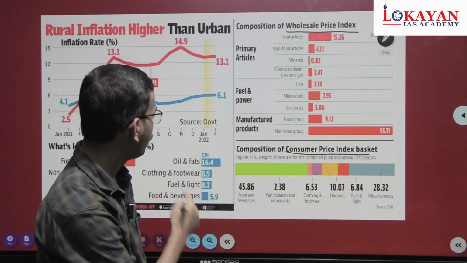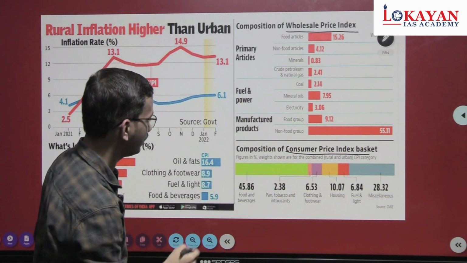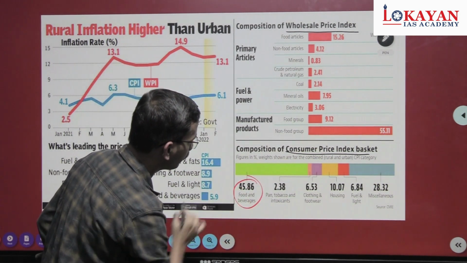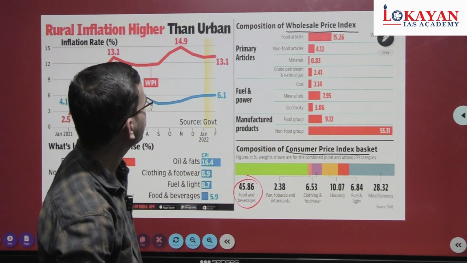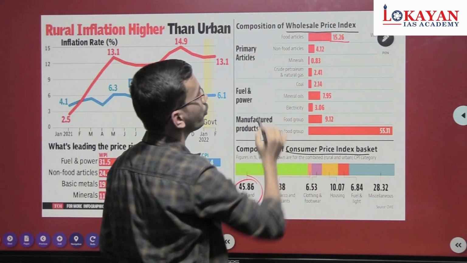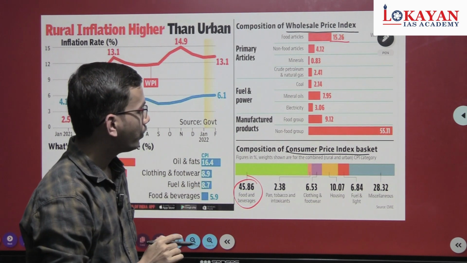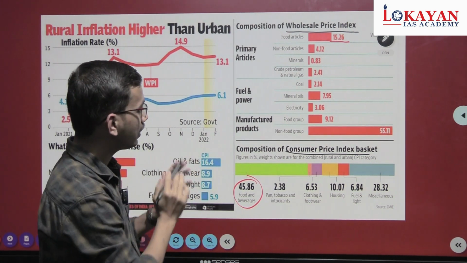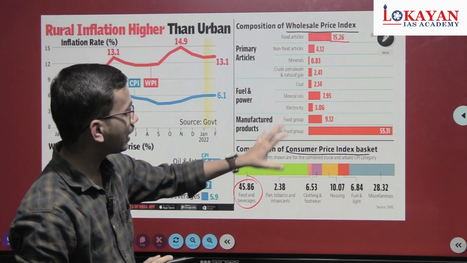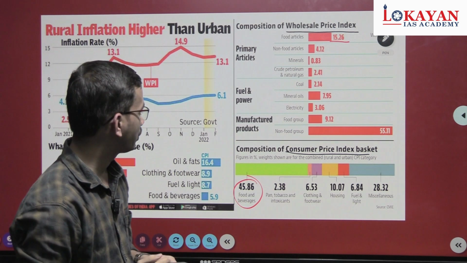First statement, that food has higher share in CPI as compared to WPI. See this, food and beverages 45.86%, and here in WPI 15.26. See, you need not to mug up all this figure, but you have to broadly just observe all this figure and graph and have a broad picture in your mind so that you can solve the question.